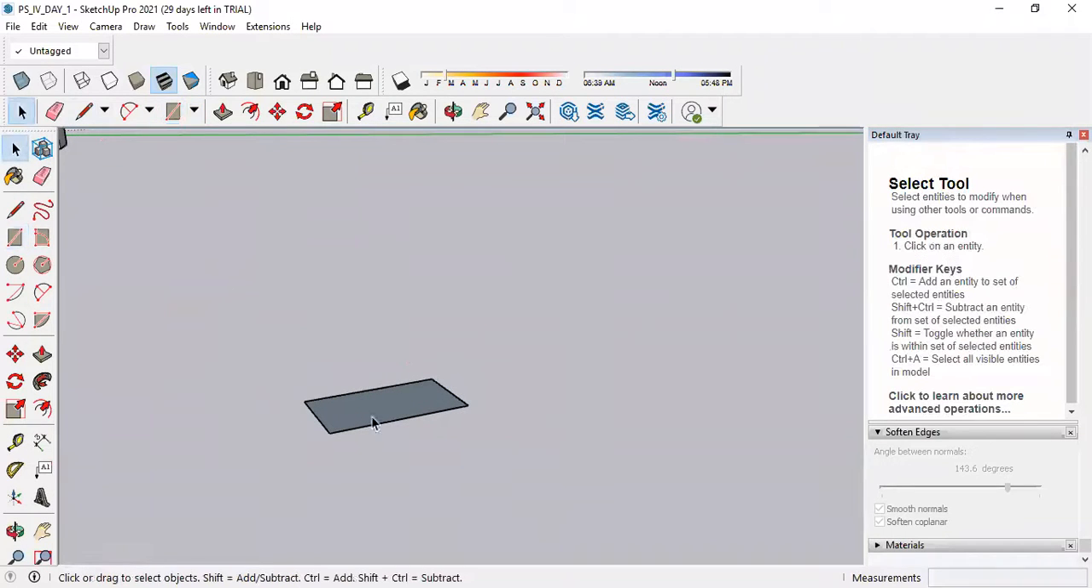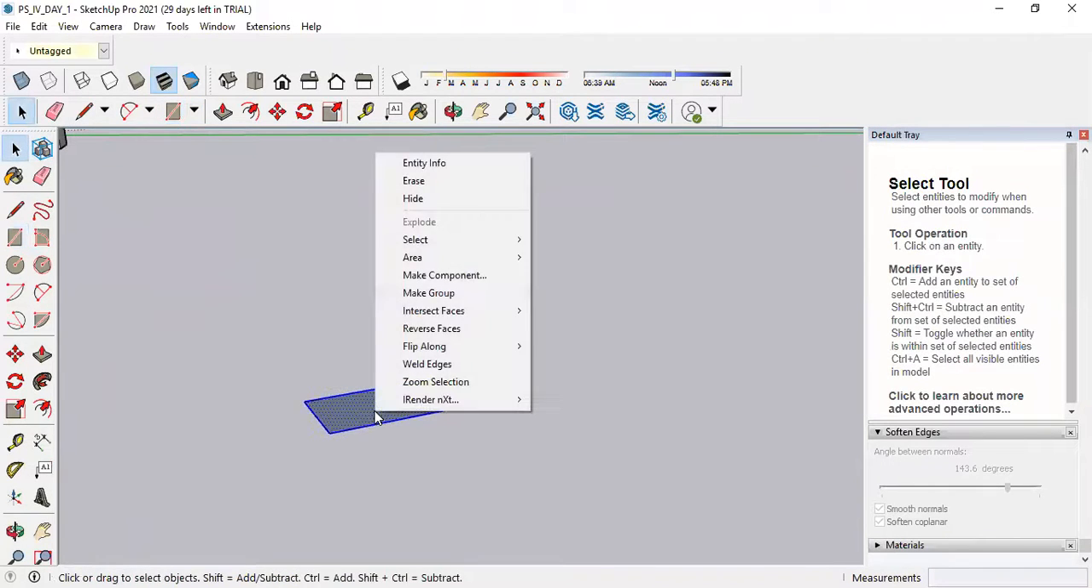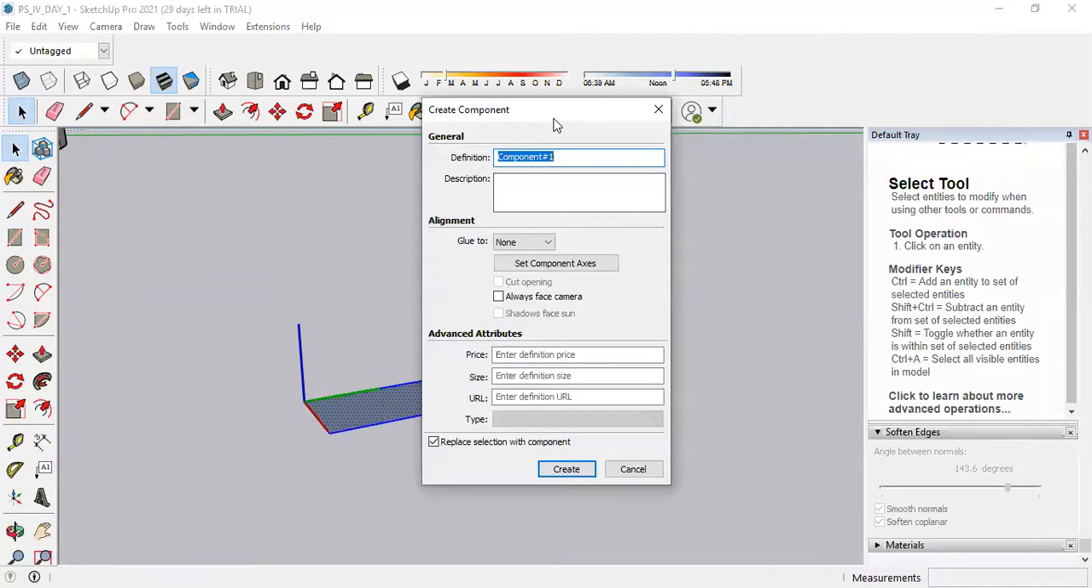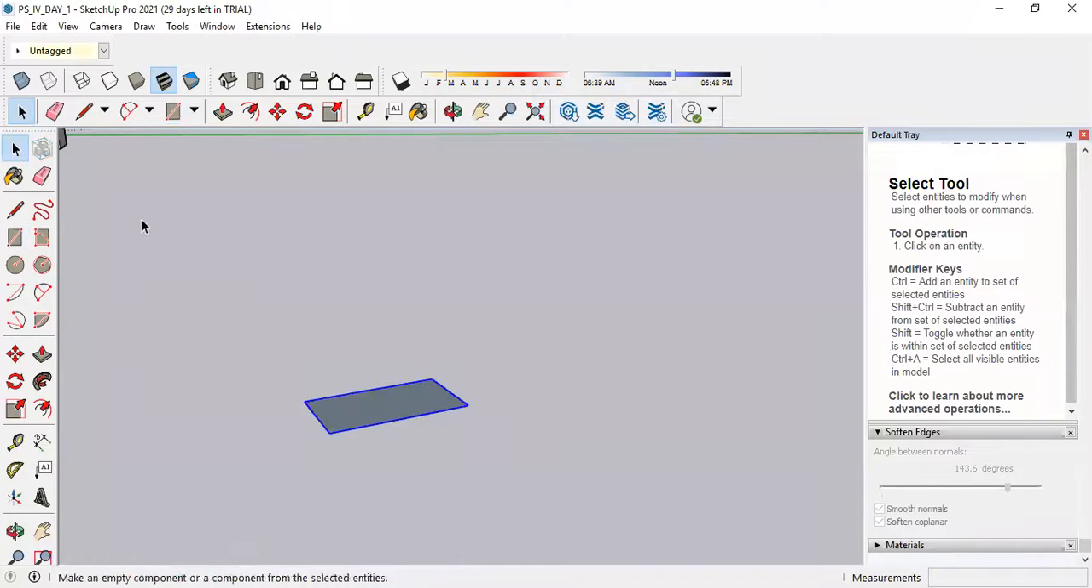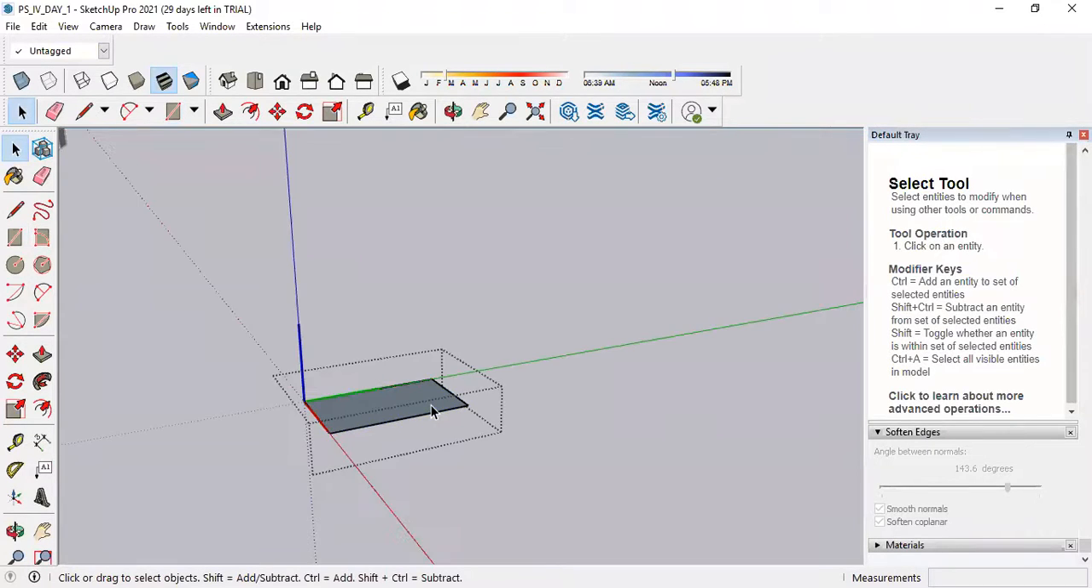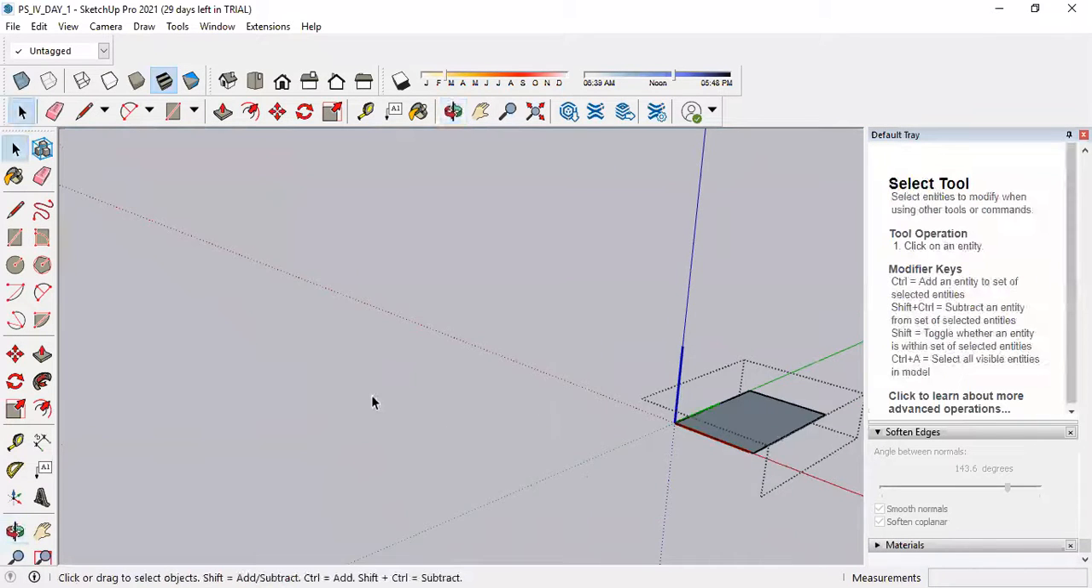What I need to do, double click on this, right click and make component. It will ask you the name of this component or definition. So step, okay, and create. Now component also works like a group. If I want to edit this or I want to increase the height of it, then I need to double click on it. It will enable the editing options.